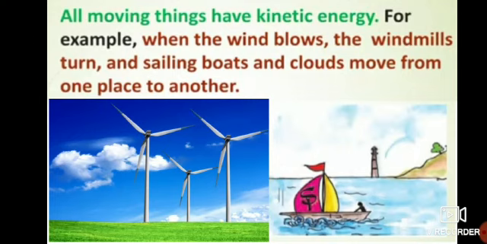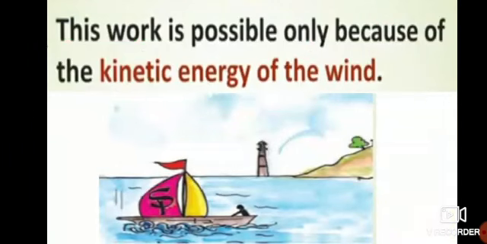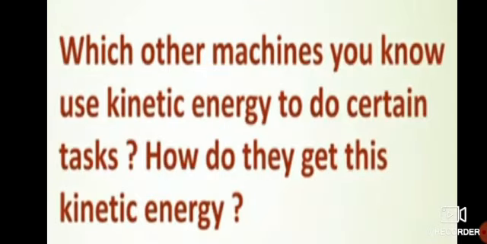So they say that all moving things have kinetic energy. This work is possible only because of the kinetic energy of the wind. That means wind contains kinetic energy, and because of it, all things are moving from one place to another.